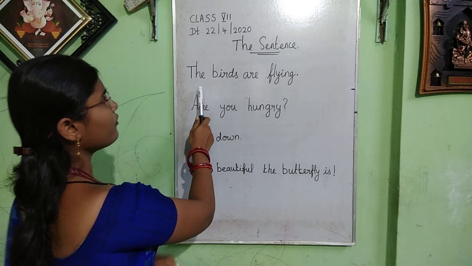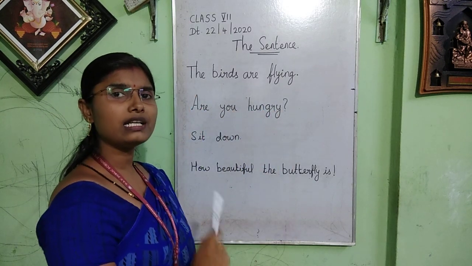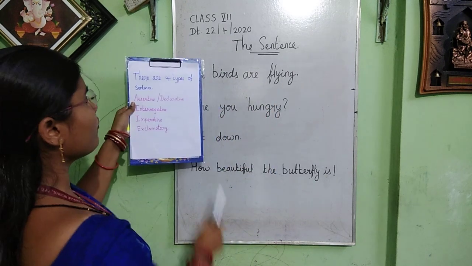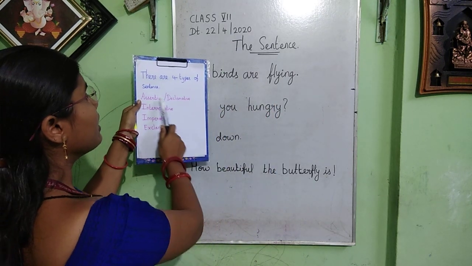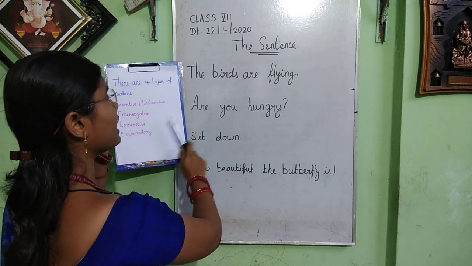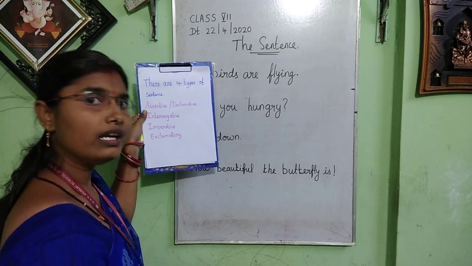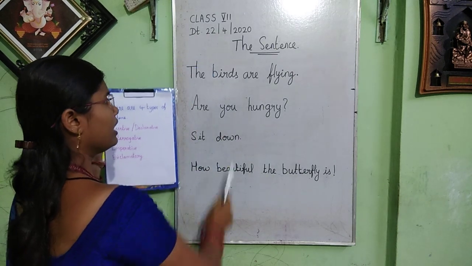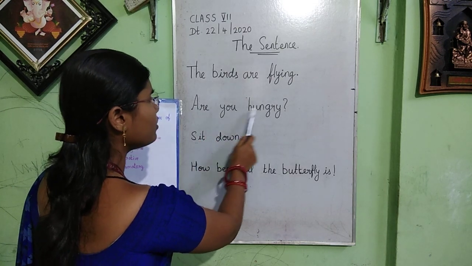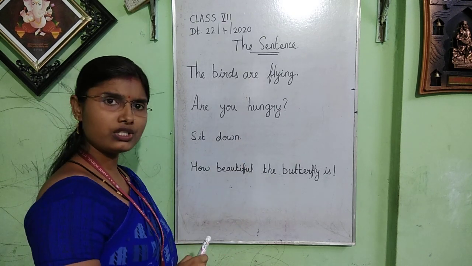Here you can find, the birds are flying. What type of sentence is it? Declarative, assertive. So you can identify that the birds are flying is an assertive or declarative sentence. Now, let us find another one, that is, are you hungry? This is a question.